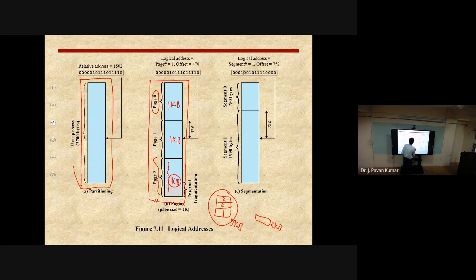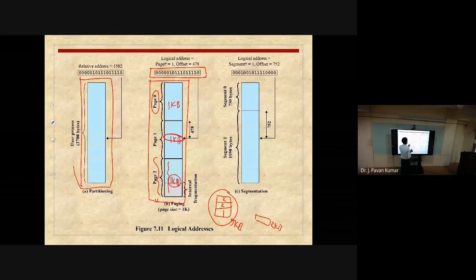Now consider this is the logical address, the logical address generated by the CPU. From this logical address, it has to access the corresponding word or corresponding line. CPU wants to access this particular one. This line is in the first page, that is page 1. That will be known by using the first 6 bits.